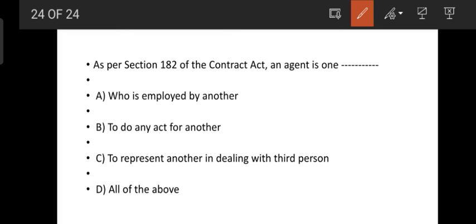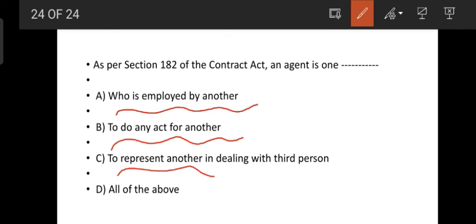As per Section 182 of the Contract Act, who is an agent? One who is employed by another to do an act for another and to represent another in dealings with third parties. So the right answer is all of the above. So we have covered all 20 MCQs related to special contracts.